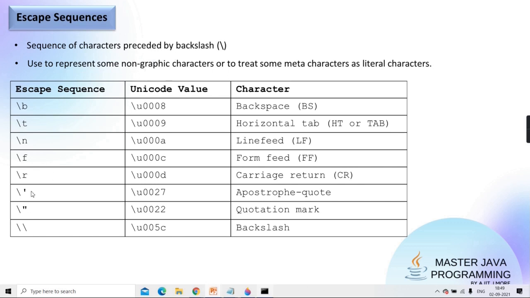And this \' single quote, \" double quote, \\, are they for dropping the meaning of the meta character? Are they all coming in this table? Yes or no, guys? Clear?